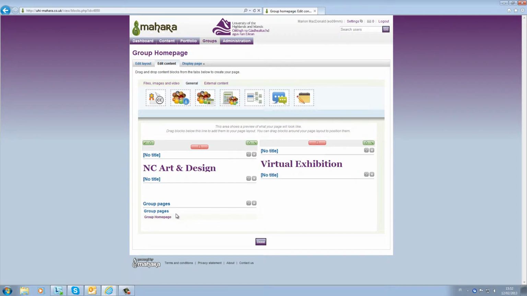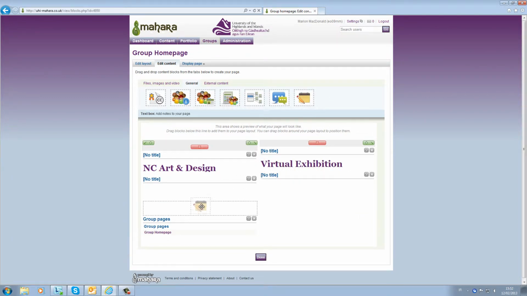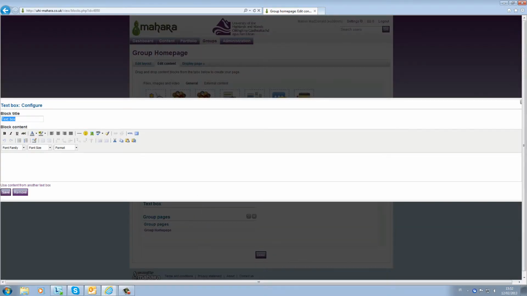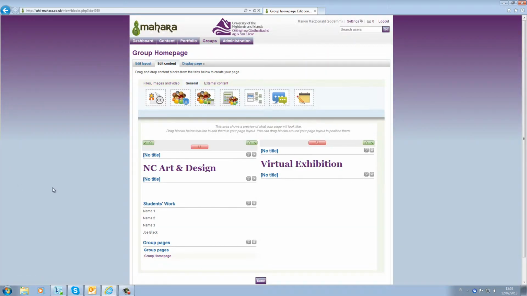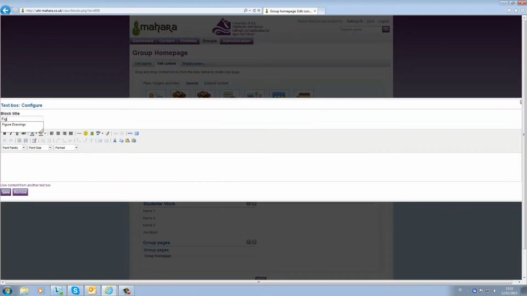In the left-hand column, we can add a text block and list all of the group members' names. We could have a text block on the right with links to the different types of media.